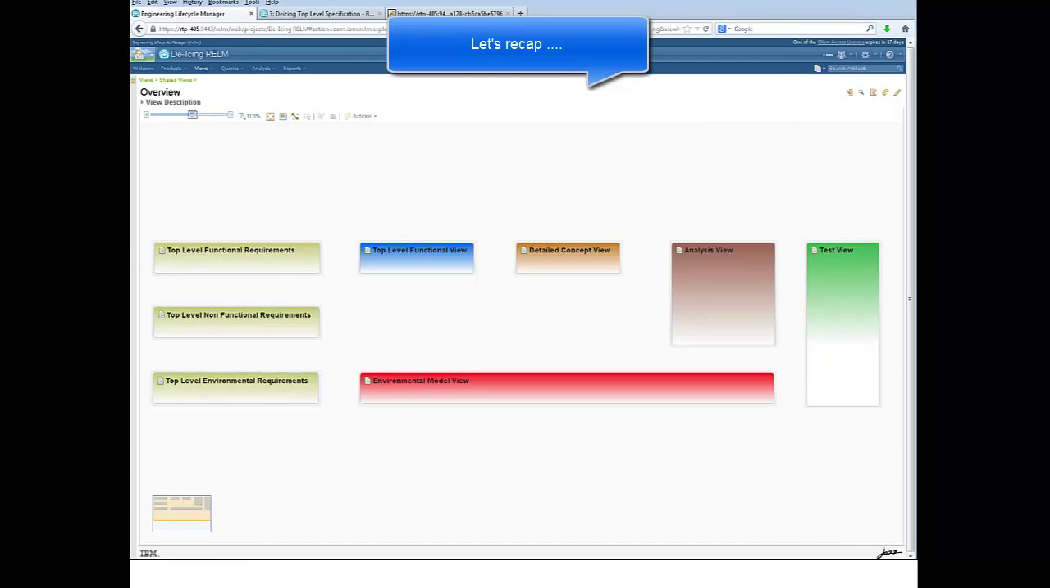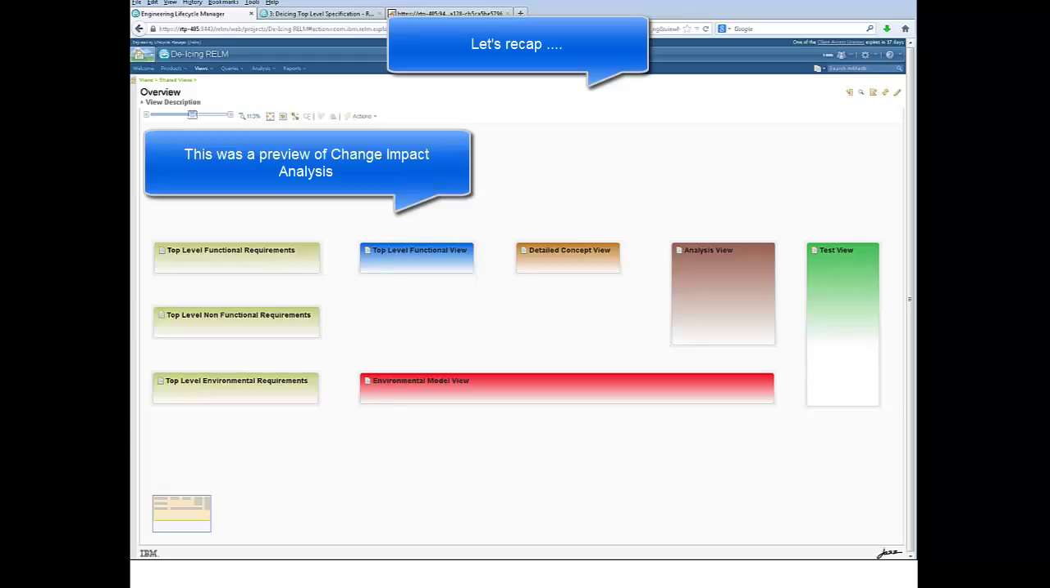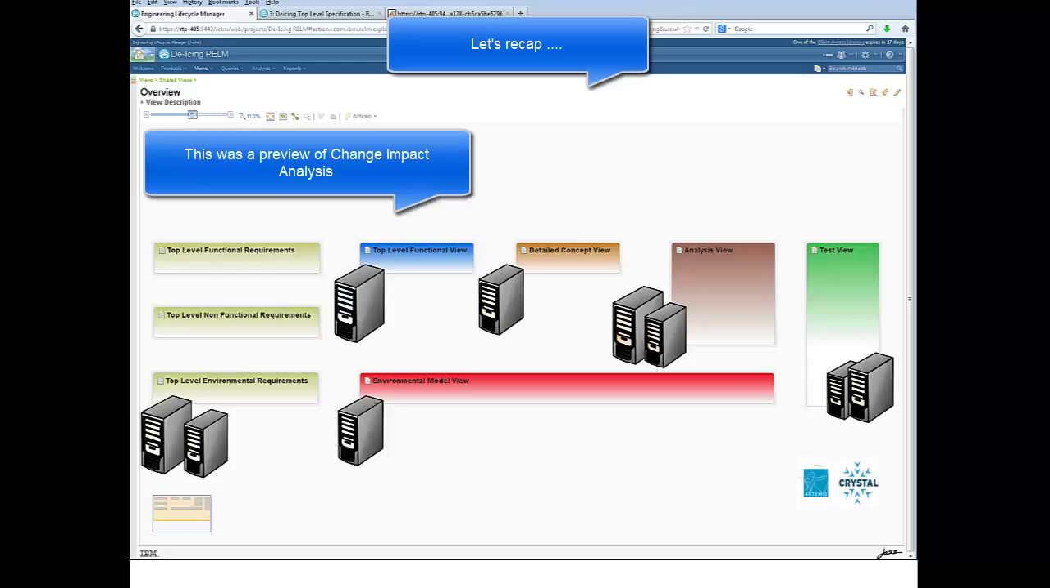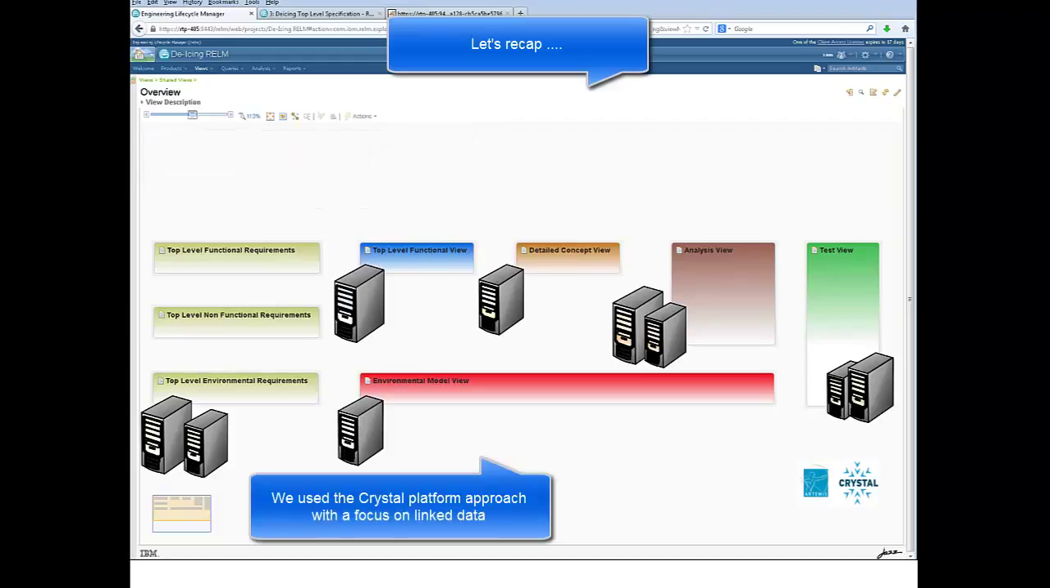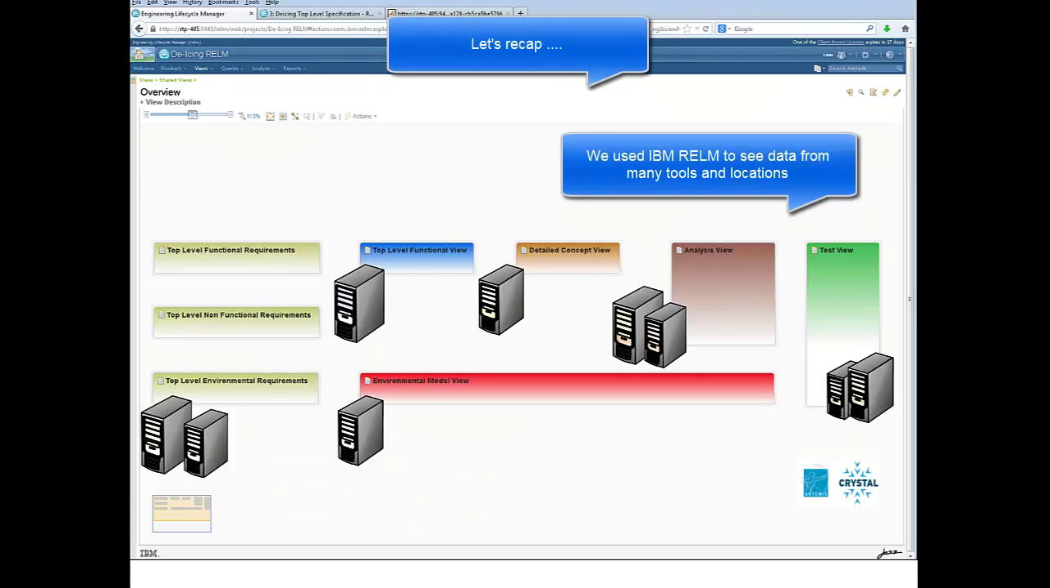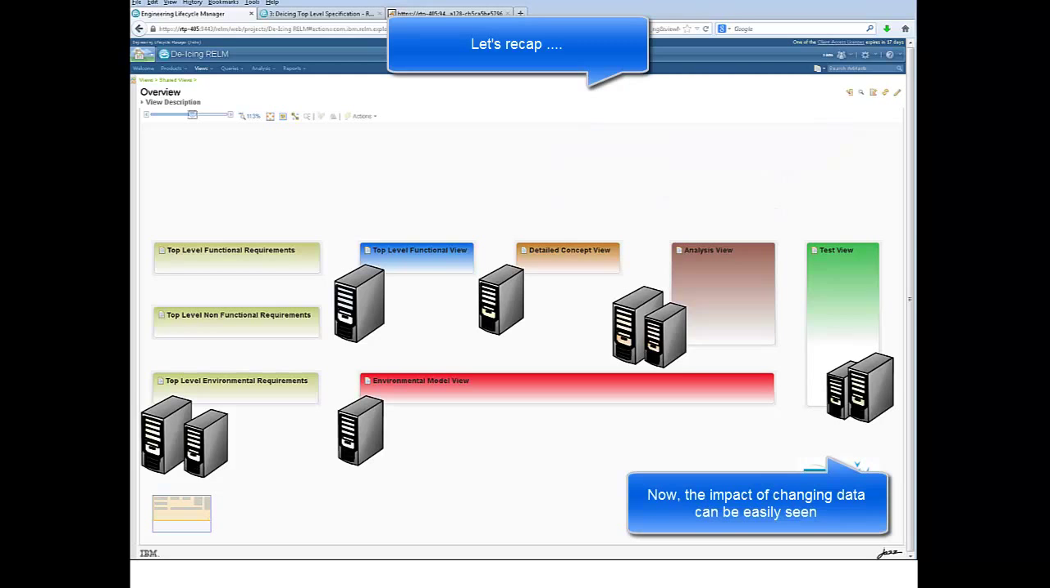Let us recap. You have been watching a preview of the Crystal Change Impact Analysis engineering method. We used the Crystal platform approach with a focus on the linked data concept. We used IBM Realm to see data that is spread across many tools and locations. Now, the impact of changing data can be easily seen.